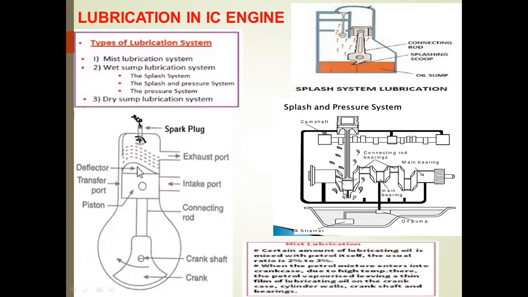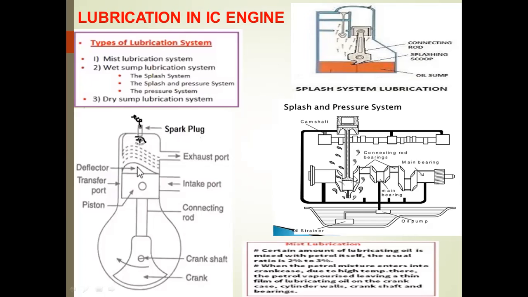It will go to the bottom of the crankcase. From the bottom of the crankcase, based upon the connecting rod, a scoop will be present. The purpose of the scoop is to lift the oil to the upper portion of the engine parts. If we get lubrication on the upper part, then the crankcase, the cylinder block, the crankshaft and the bearings are also lubricated from there. The lubrication oil is used for this system. Generally, in this pressure system, a separate pump is used, and the oil goes to the bottom of the crankcase.